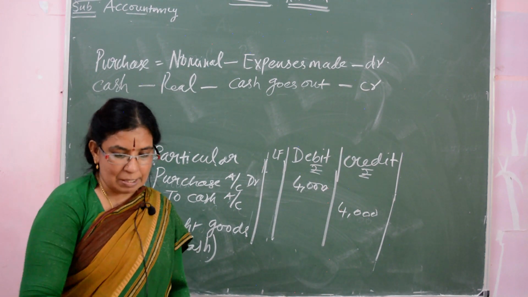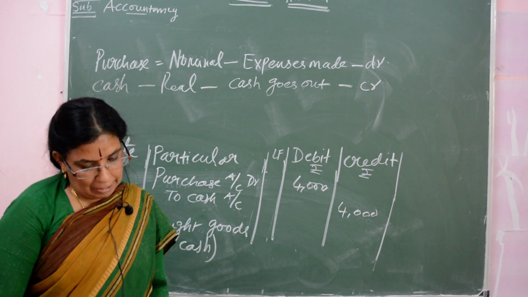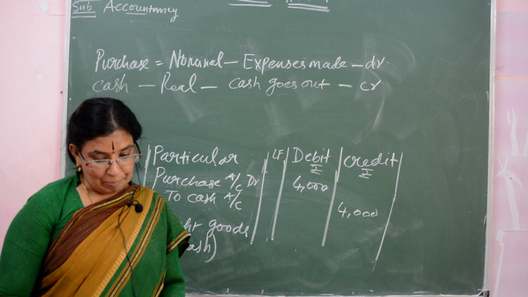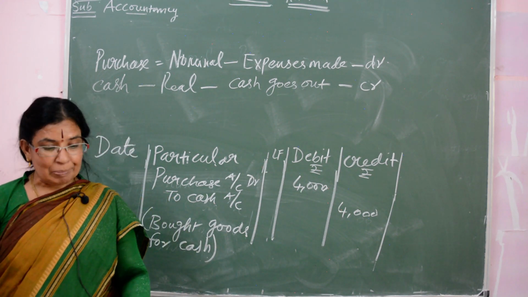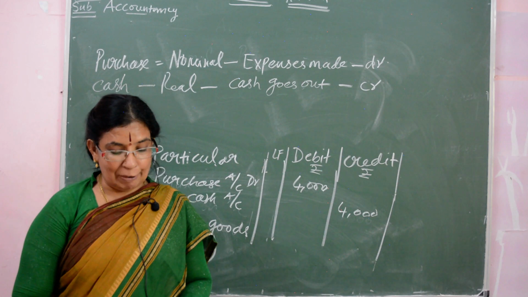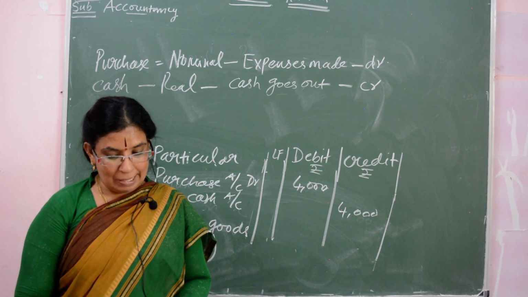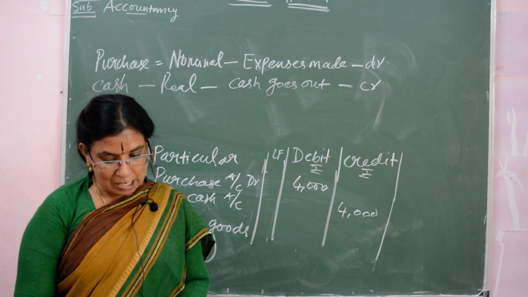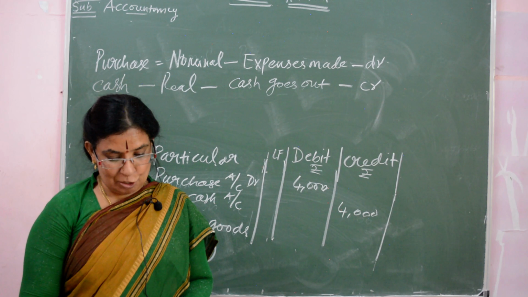In 3 marks, that's all for the sums, and then the question answers. 3 mark question: what is the importance of accounting? In that, if it is 3 marks, you write 3 headings, like systematic records, preparation of financial statements, and aid to decision making.